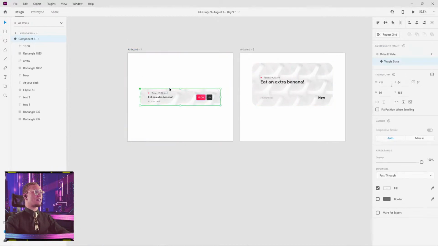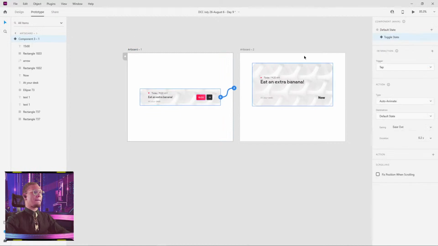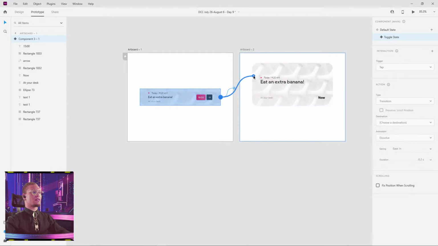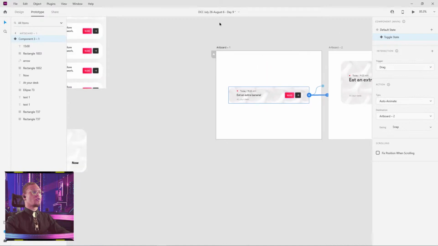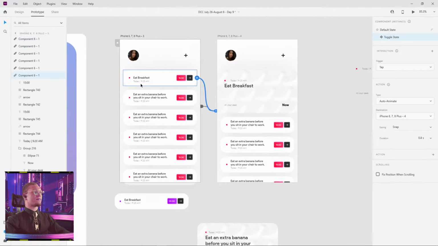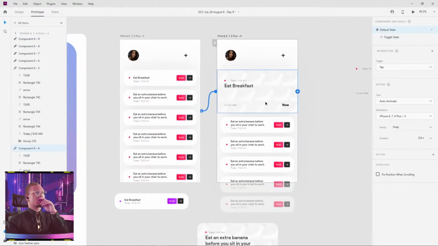So what we're going to do here is we're going to go to our prototype. I'm going to add another one. It's actually interesting.